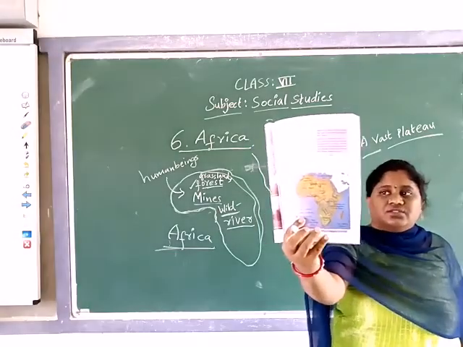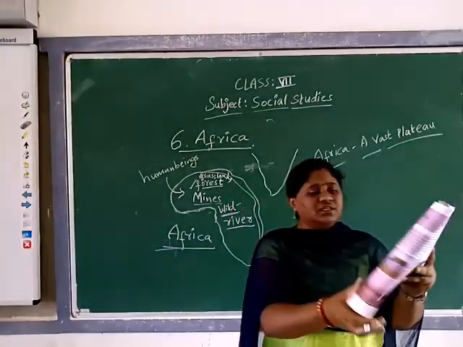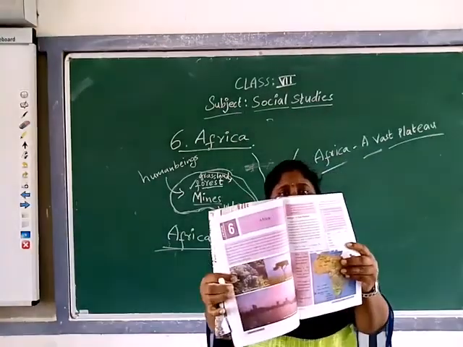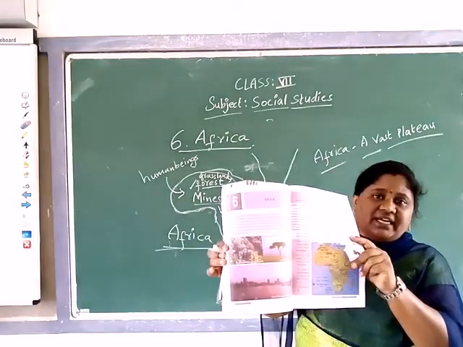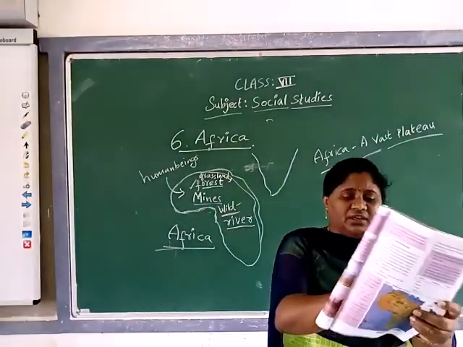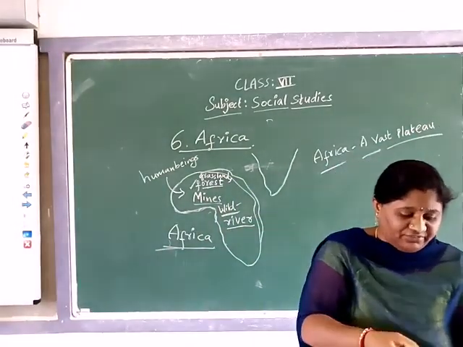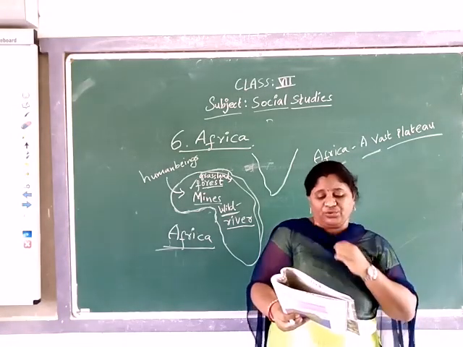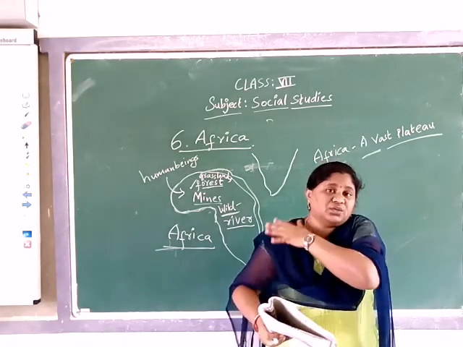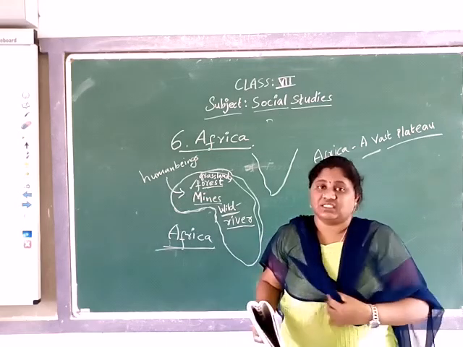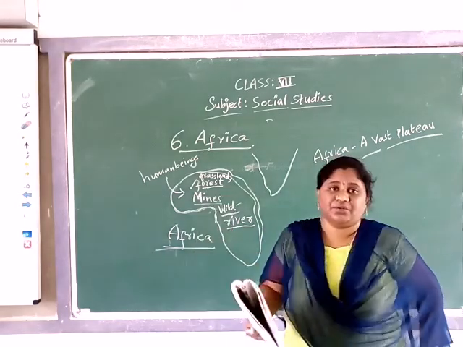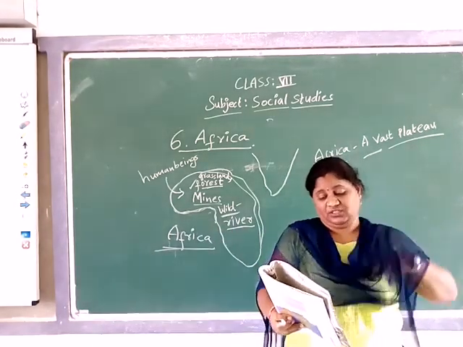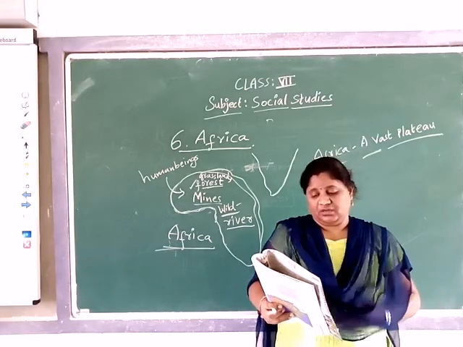Given here, you can look at it, they gave pictures of Africa's forest areas and grass. See page number 58. You can look at figure 6.1. Equatorial forest in Uganda. Uganda is a place in Africa.